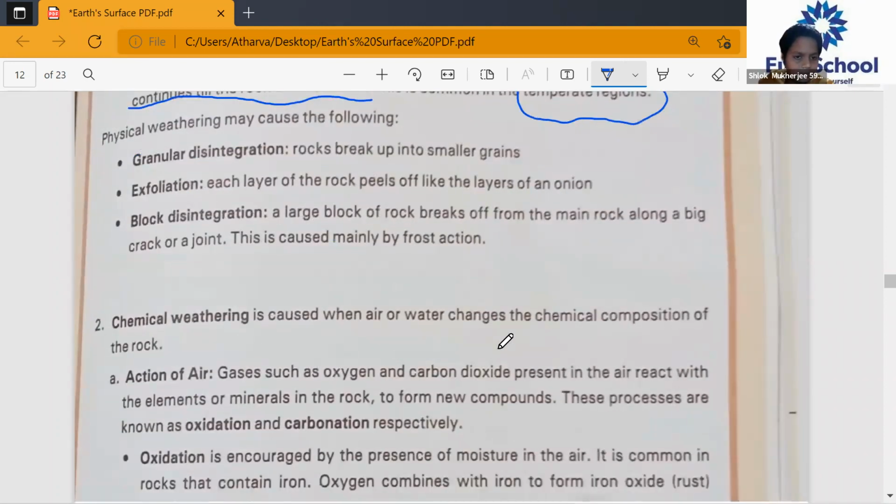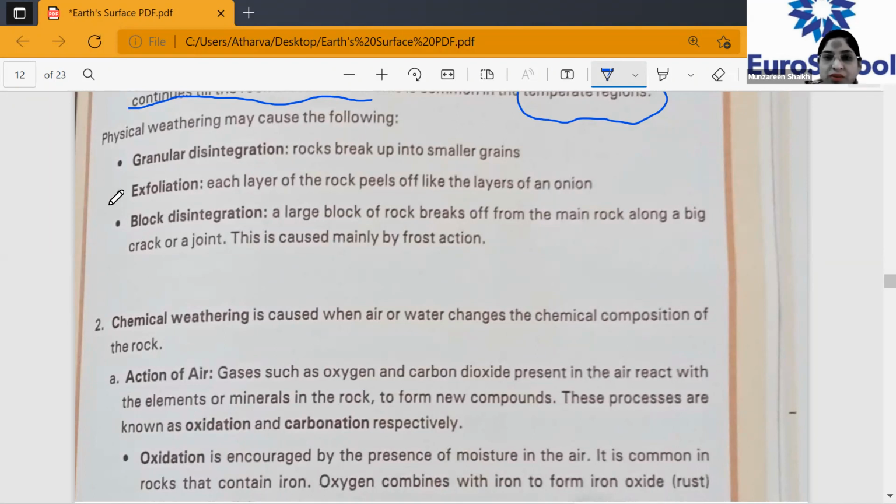Physical weathering may cause the following. Because of physical weathering, number one, there is granular disintegration. That means rocks break into smaller grains. Next is exfoliation. That means each layer of the rock peels off like a layer of an onion. Have you seen the layers of an onion? So these are the impacts of physical weathering. You might definitely get a question on this. Please underline what I'm explaining to you.